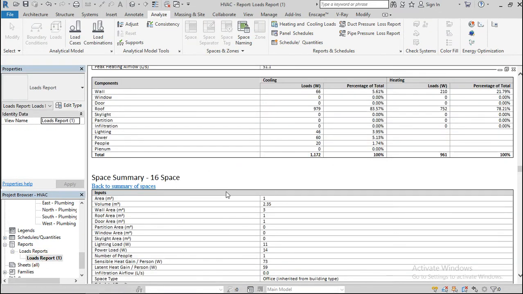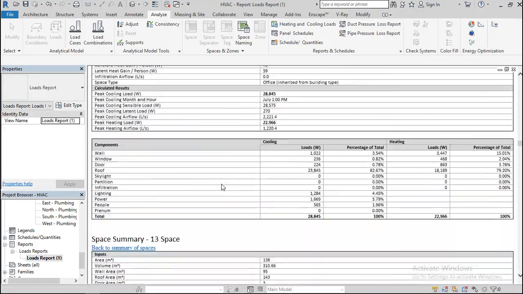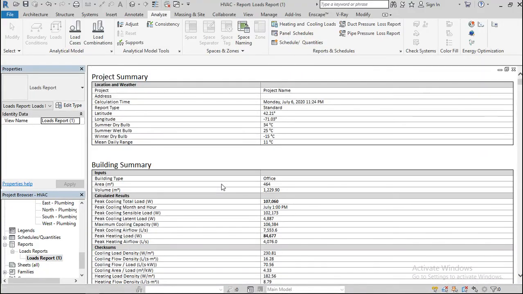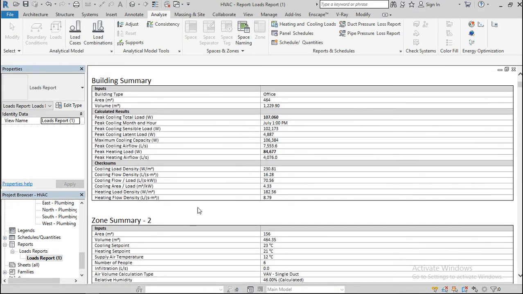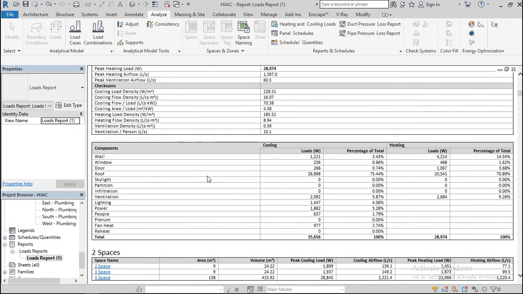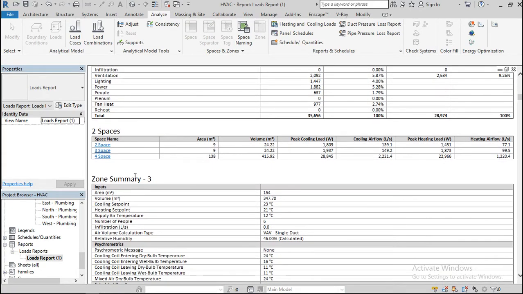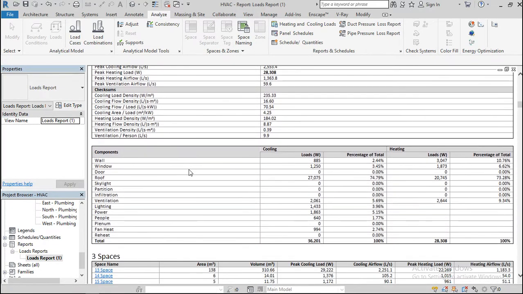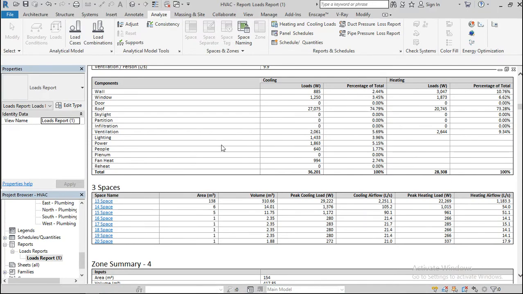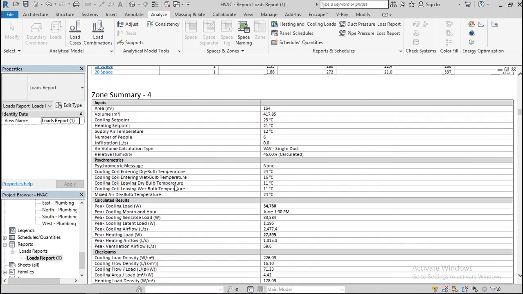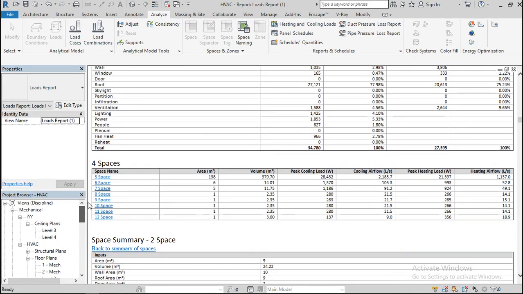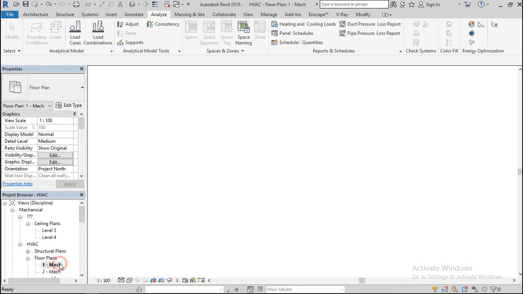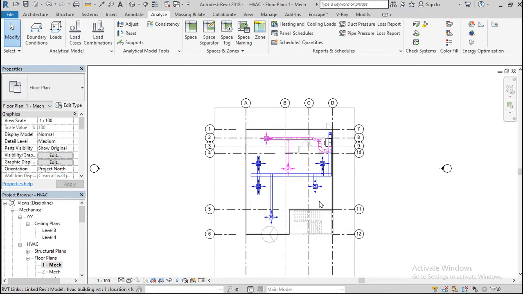Okay, so to every space, this is space number 16. If I want, this is space summary 1, zone 2, space 2, zone 3, space summary, space 3. This is the way they are all arranged. Alright, so we have something like this.